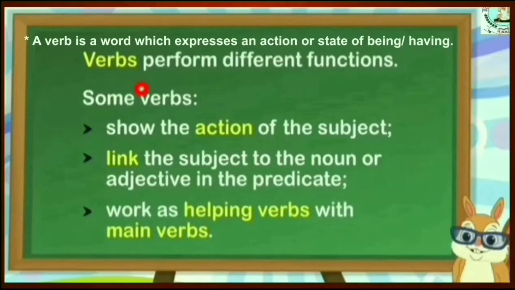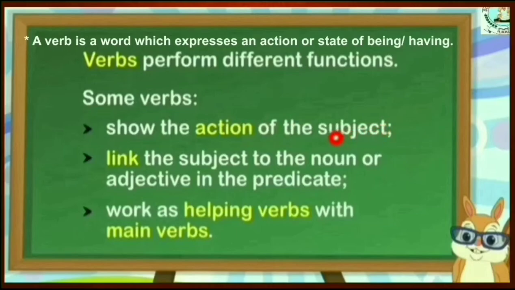A verb is a word which expresses an action or state of being or having. It performs different functions, so there are different kinds of verbs. Some verbs show the action of the subject, so those are called action verbs.